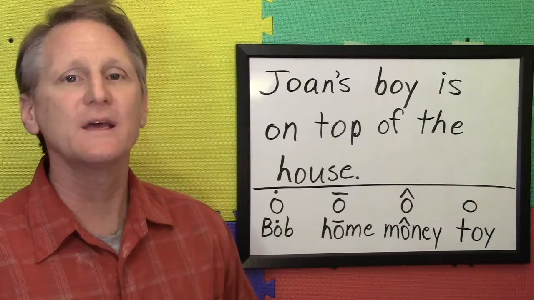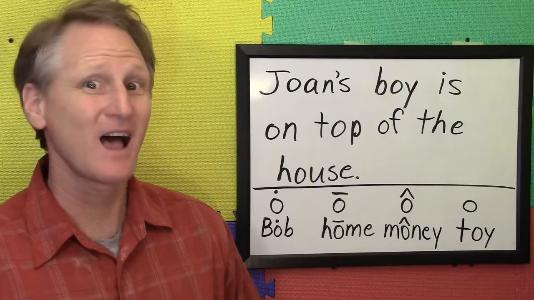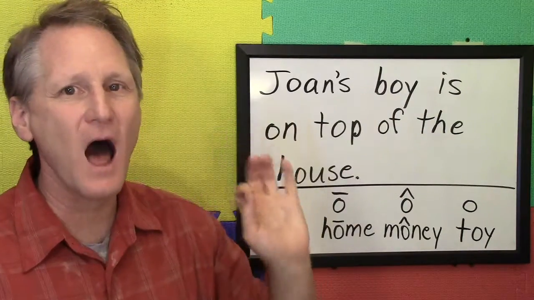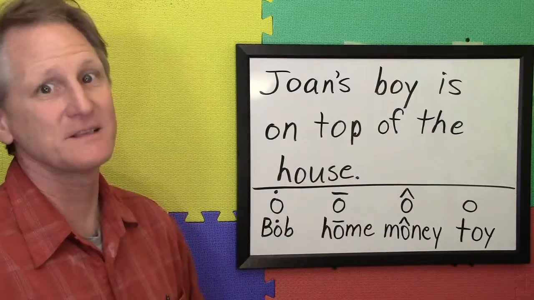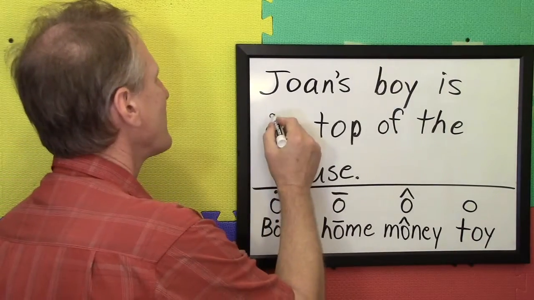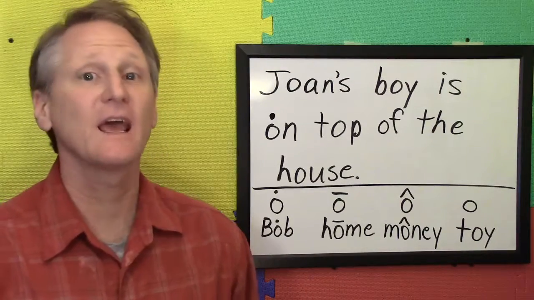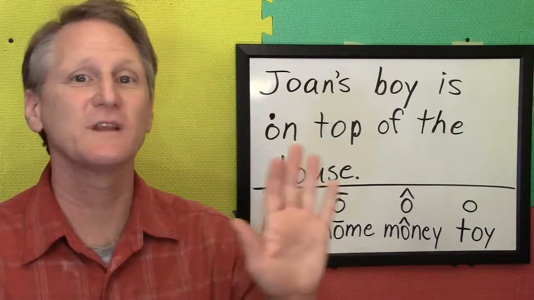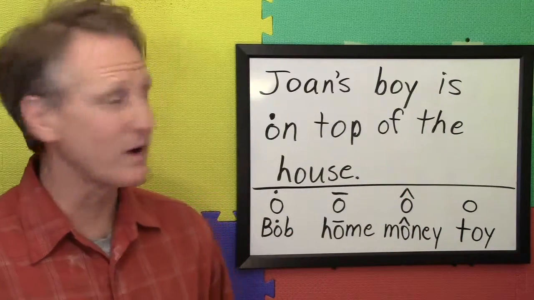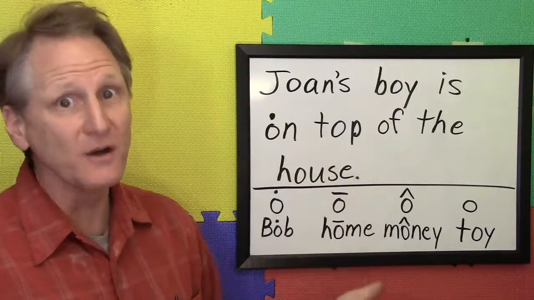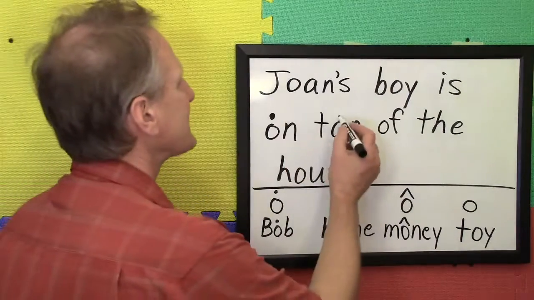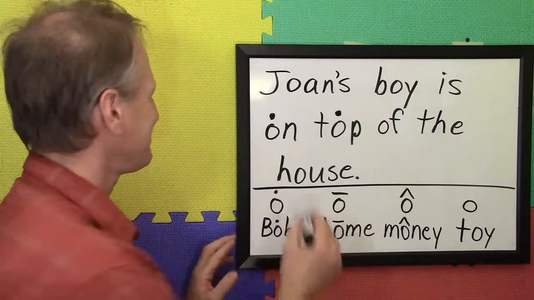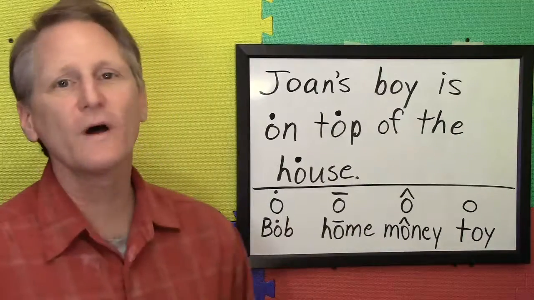Jones boy is on top of the house. Not here, not here. We're listening for "ah". On is "ah". So mark short O with a dot to indicate "ah". You need to establish the relationship, the association between the sound "ah" and the letter O. Here we go. On top, also top, like Bob. On top of the house. There is "ah" in house.